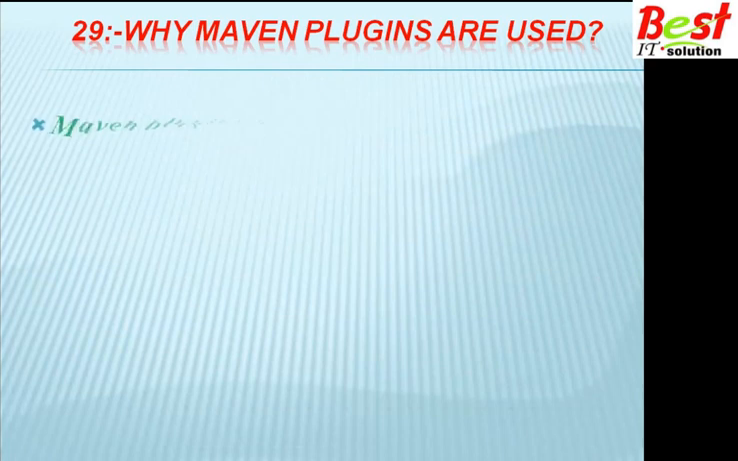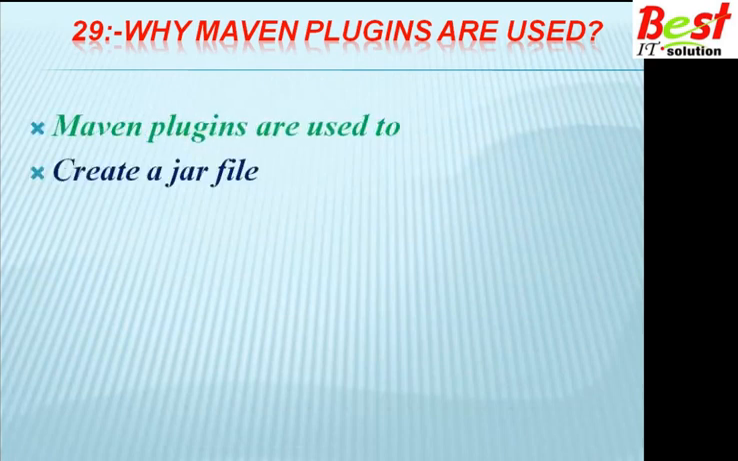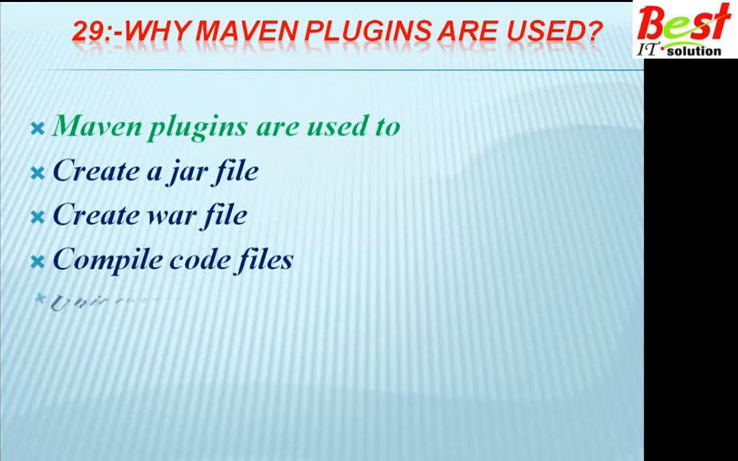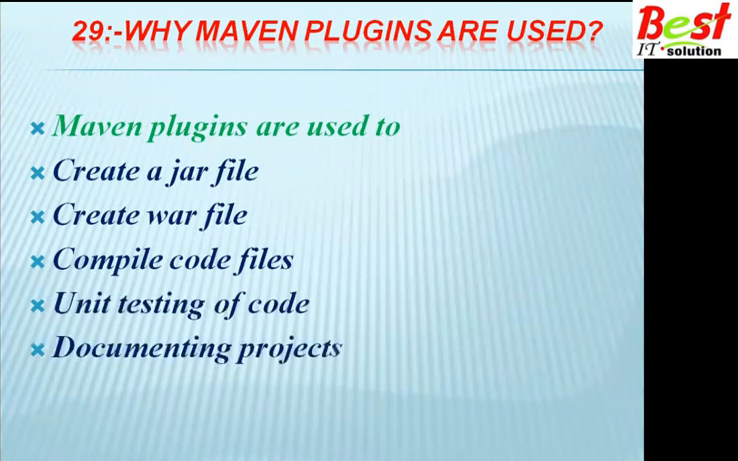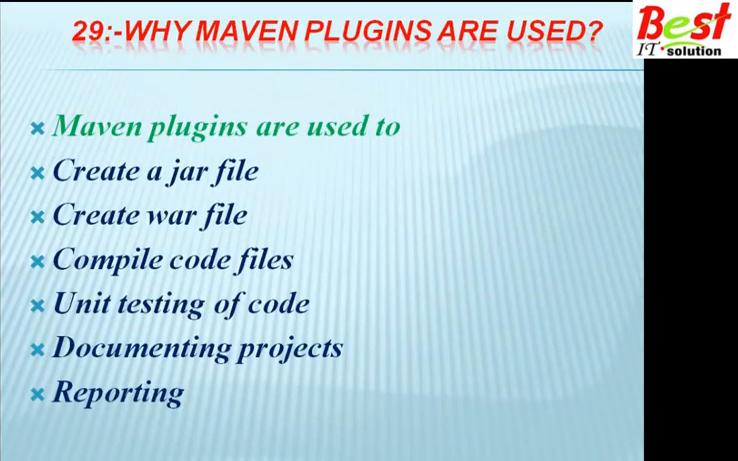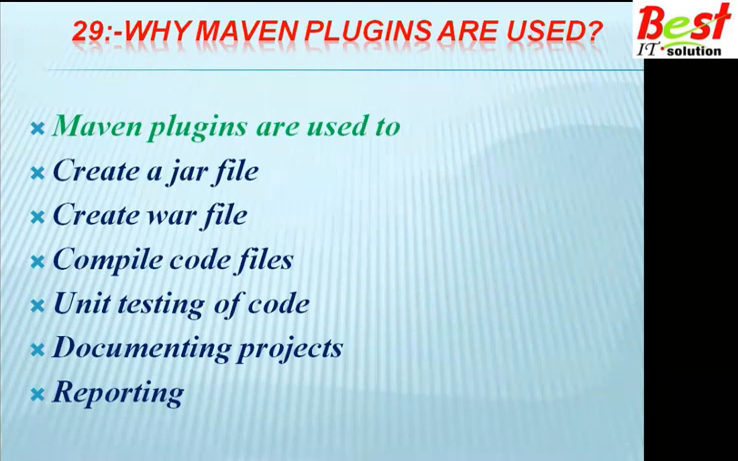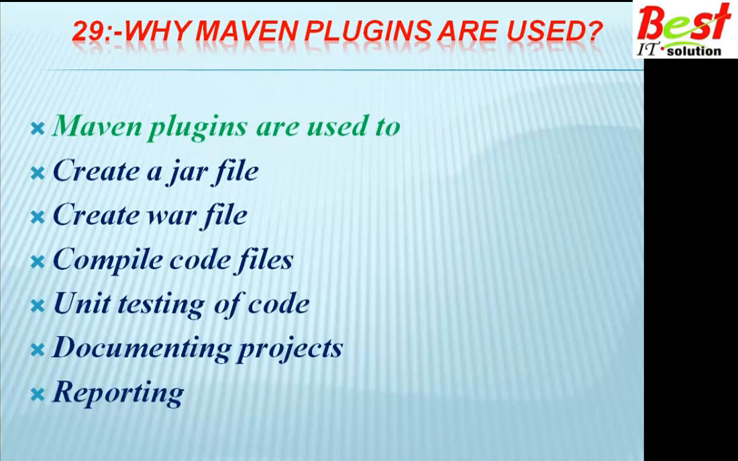Why are Maven plugins used? Maven plugins are used to create a jar file, create a war file, compile code files, unit test the code, document the project, and do reporting. So we can create a jar file by using a Maven plugin, we can create the war file also, we can compile our code, we can write the test case templates, we can document the project, and we can do reporting using the Maven plugin.